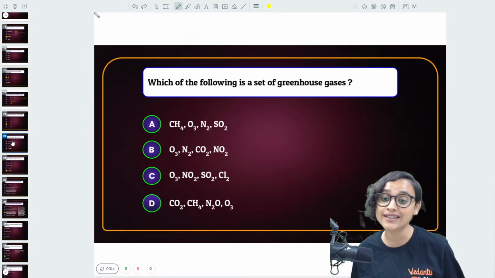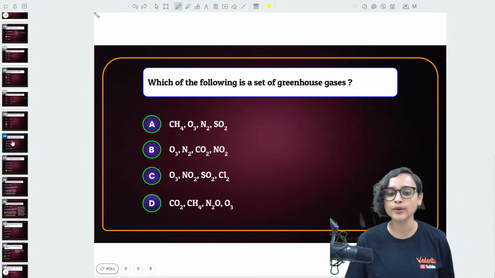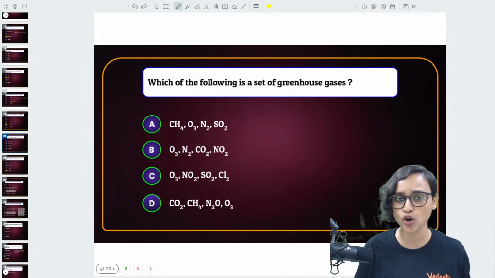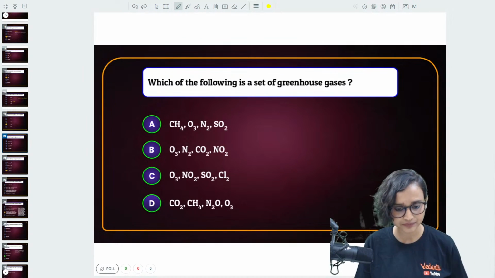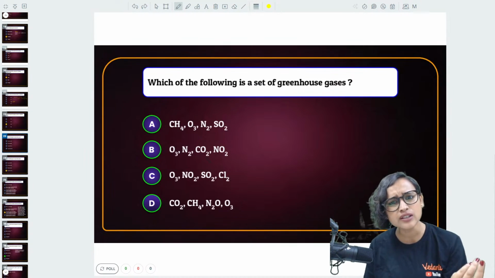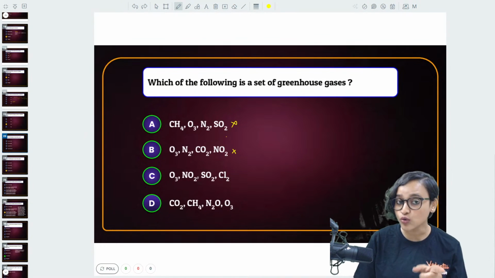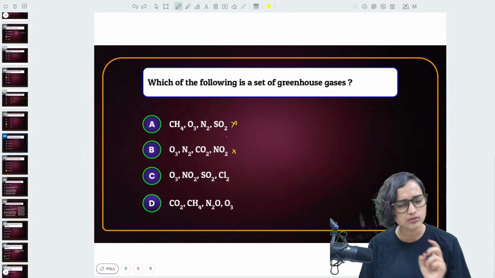Which of the following is a set of greenhouse gases? Which of the following are greenhouse gases, guys? CH4, O3. Yes, makes sense. Methane is a greenhouse gas. Nitrogen, N2 anyway is there. No, how can nitrogen be a greenhouse gas? That means this is wrong. O3, N2 once again not possible. O3, NO2, SO2, Cl2. Really?